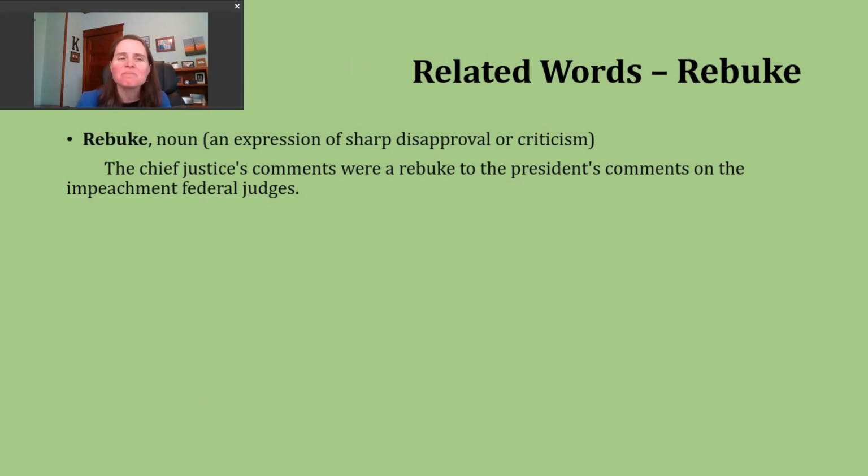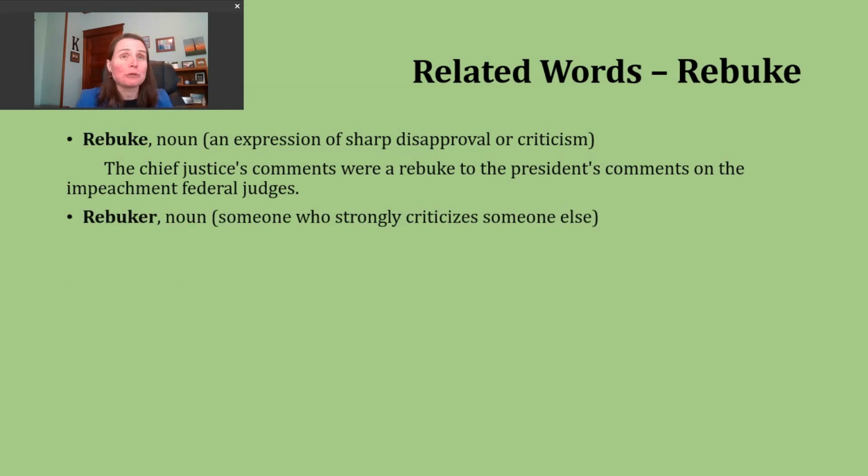An example of this: the Chief Justice's comments were a rebuke to the President's comments on the impeachment of federal judges. So, here you might notice that article a there, that's one nice signal that this word is being used as a noun in a sentence.